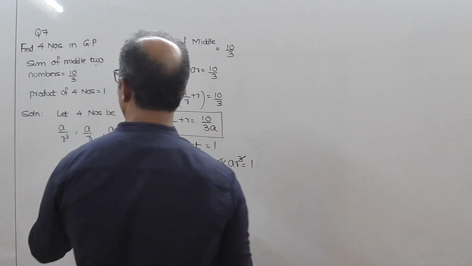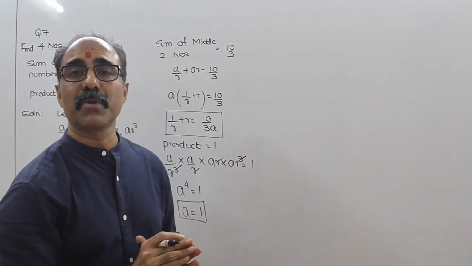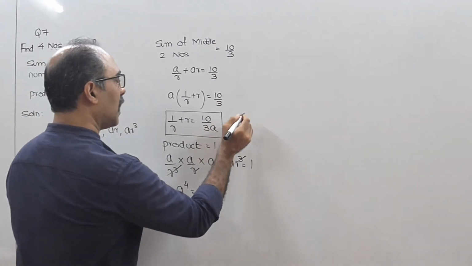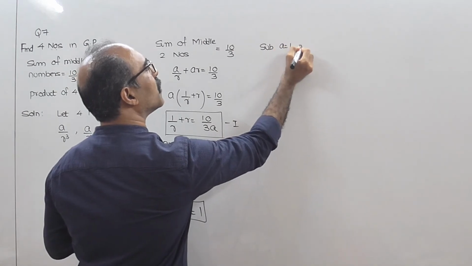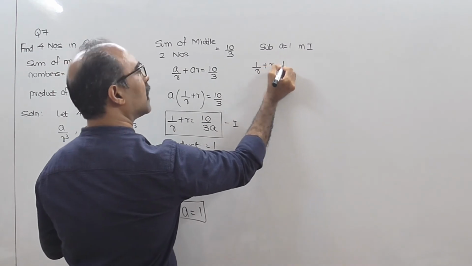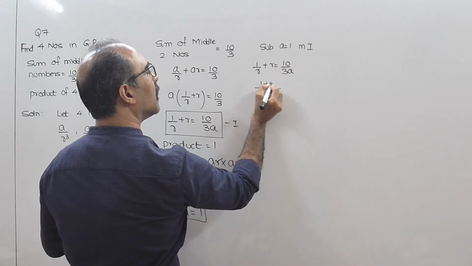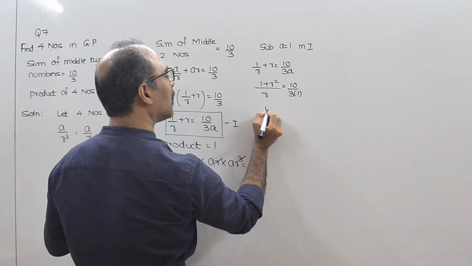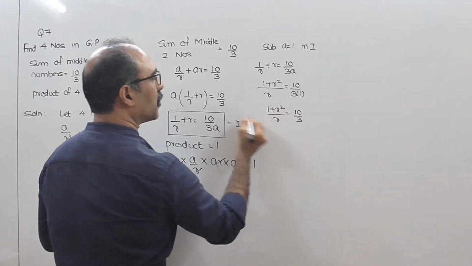What are our numbers? A upon R cube, A upon R, AR cube. Our main target is that we should find the value of A and R. A we got, now find R. What to do to find R? Substitute A equal to 1 in 1 upon R plus R equal to 10 upon 3. Take the LCM here. We get 1 plus R square upon R equal to 10 upon 3, putting 1 in place of A.